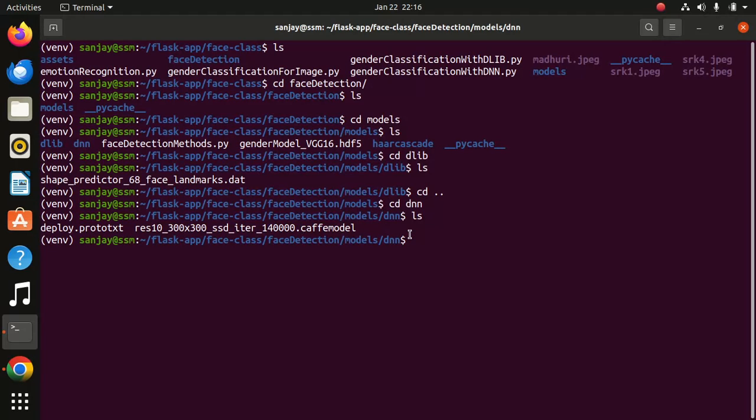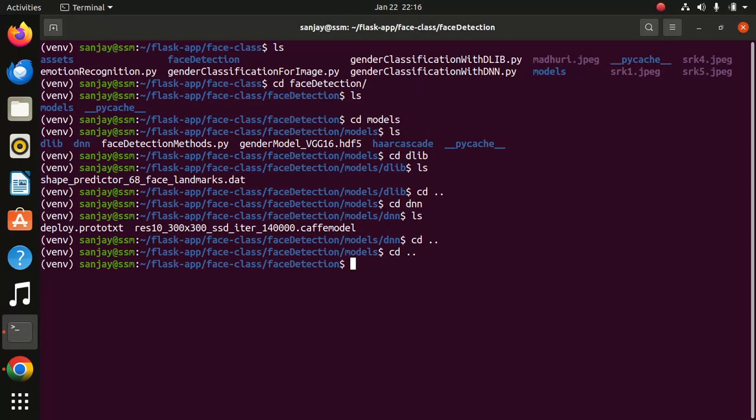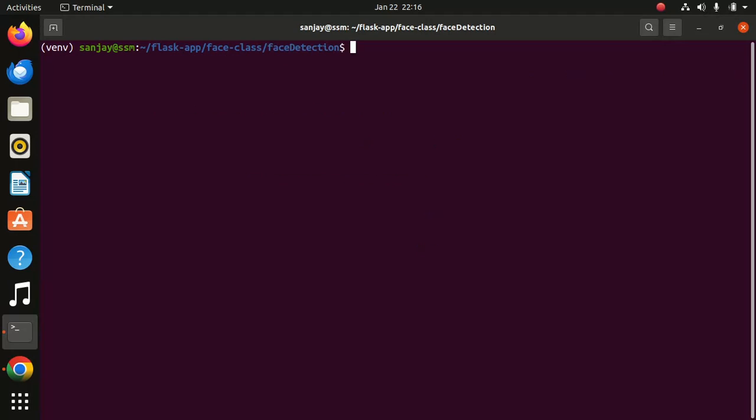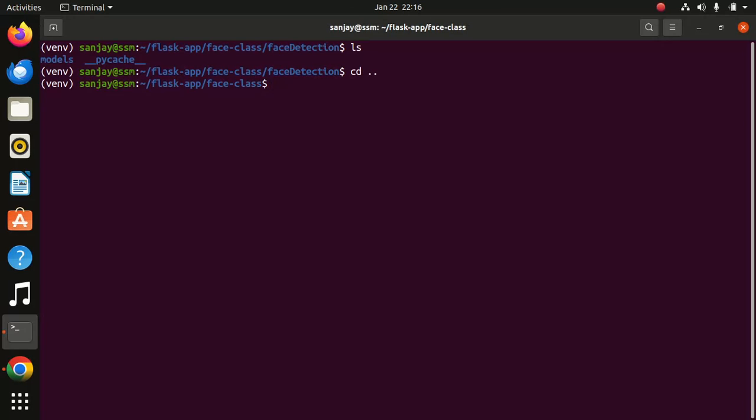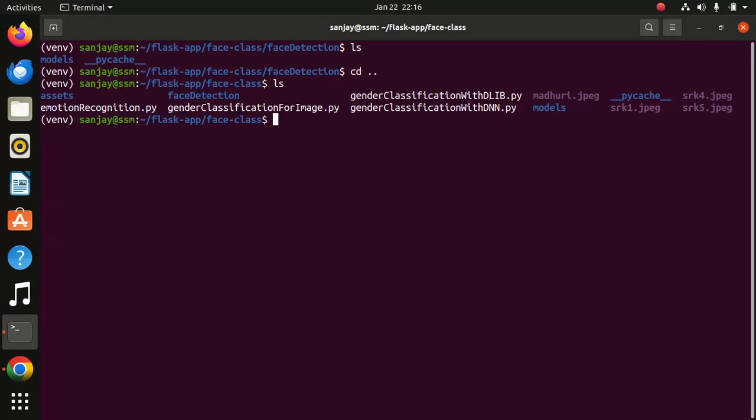Now first of all I will run the program of facial emotion recognition. This is done using the FER library.